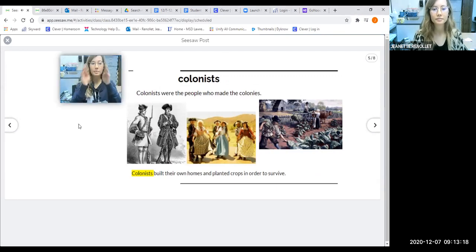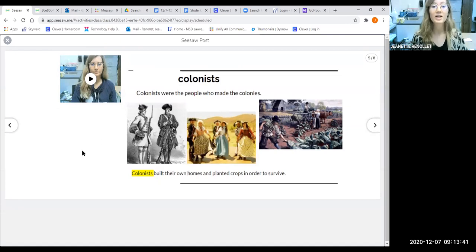Colonists were the people who made the colonies. Let's listen one more time and get ready to practice the definition. Colonists were the people who made the colonies. Okay, so colonists is another word. You ready?